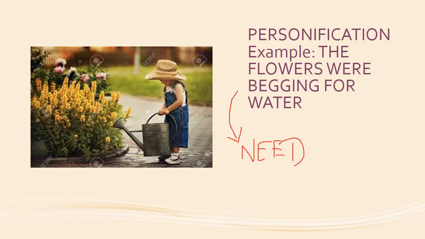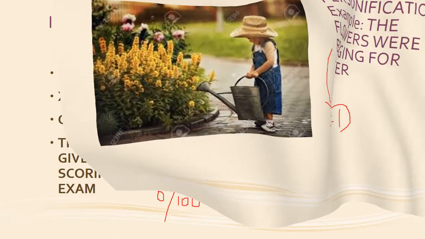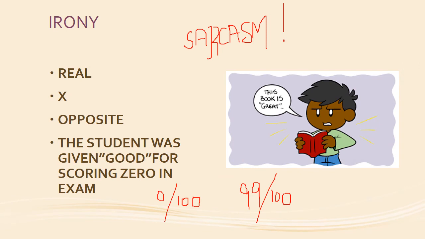The next one is irony. Irony can also be called sarcasm. You must have heard of it on Instagram. Well, this book is great. Look at his expression. He's quite angry about the book, but he is telling this book is great.